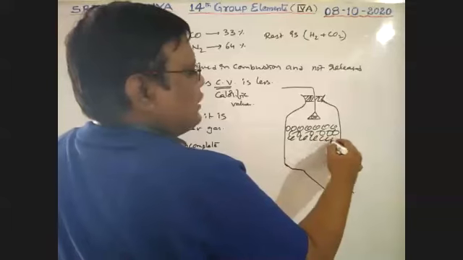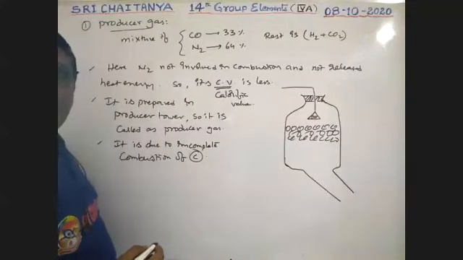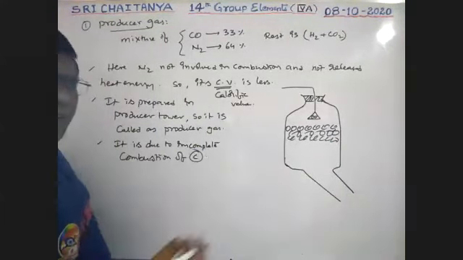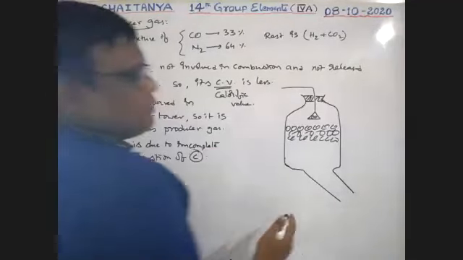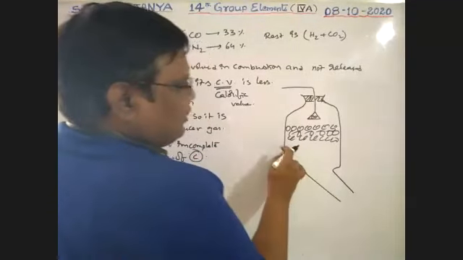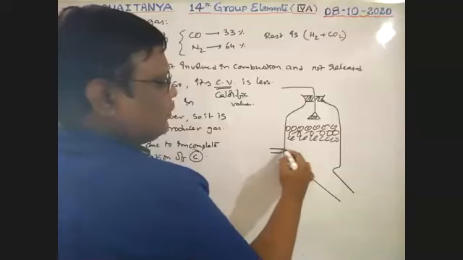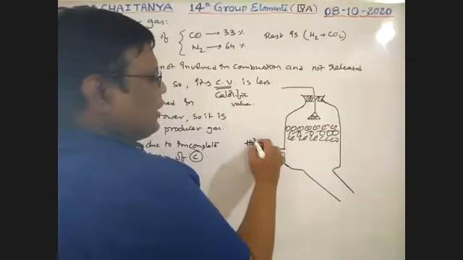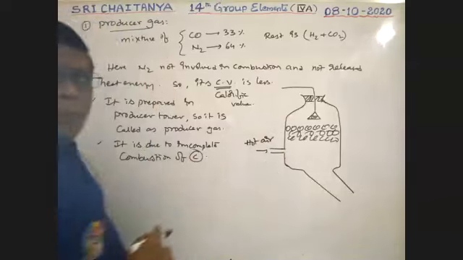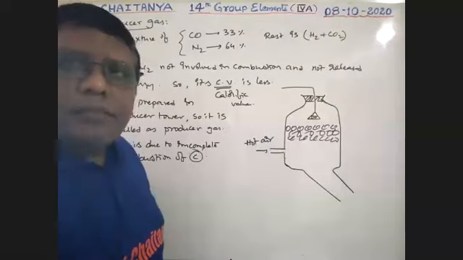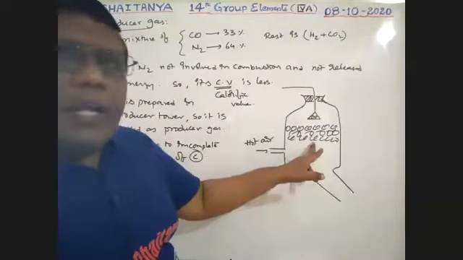Coke is filled in this producer tower. First of all, it is closed. From the bottom, hot air is passed, so this air moves in an upward direction through the coke.